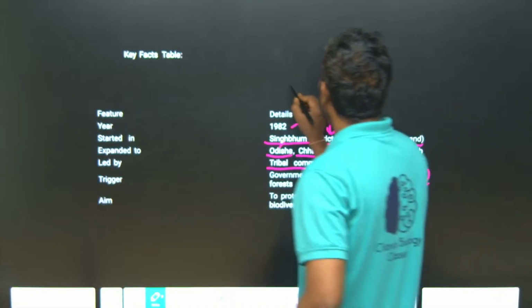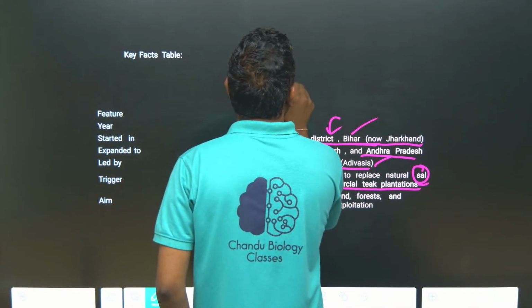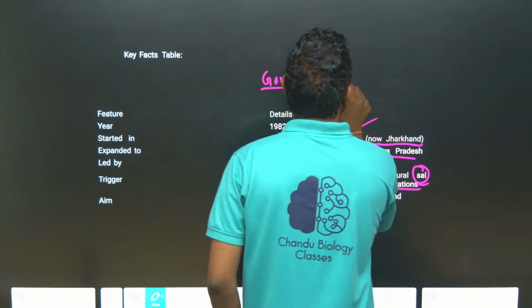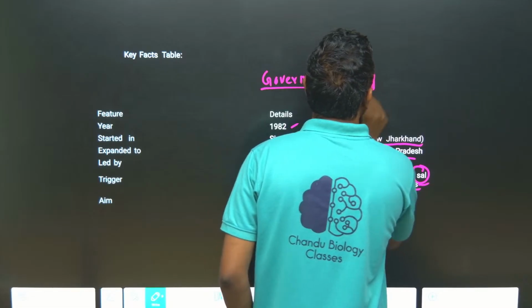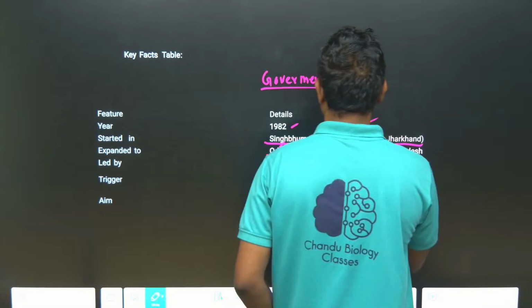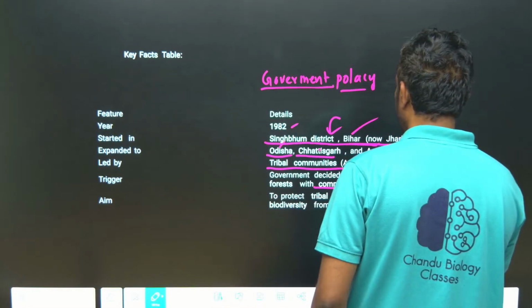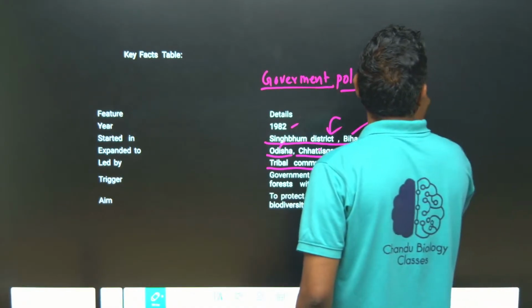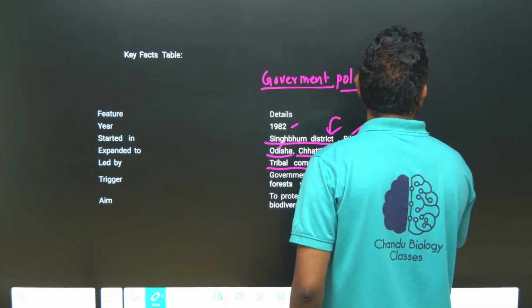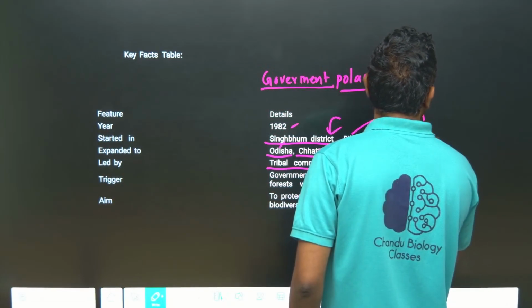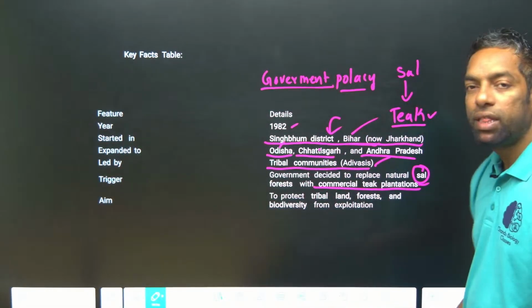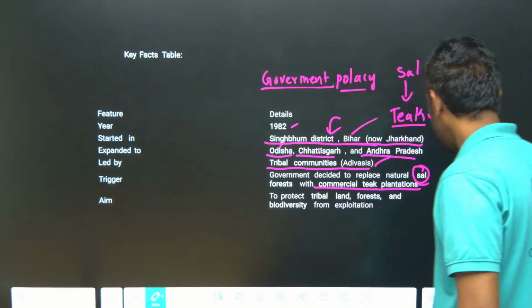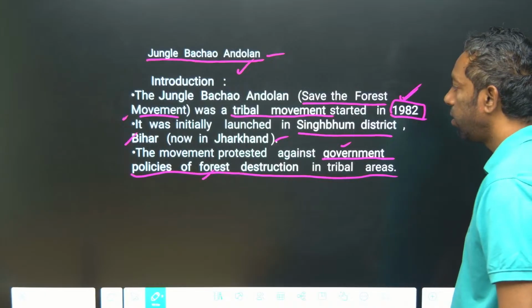It is important: it is not about development, it is about the government policy that replaced sal trees with teak.